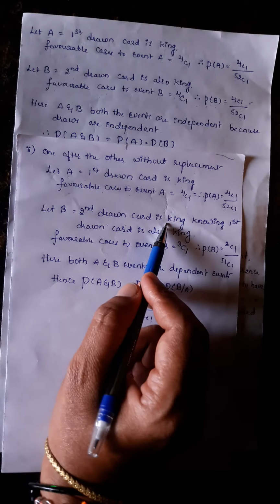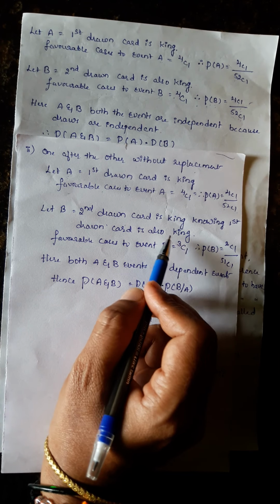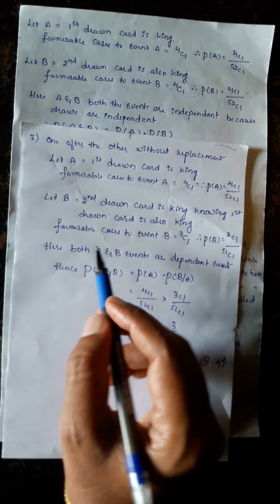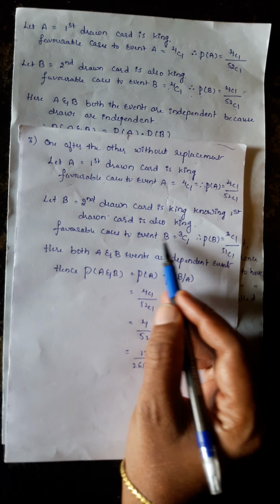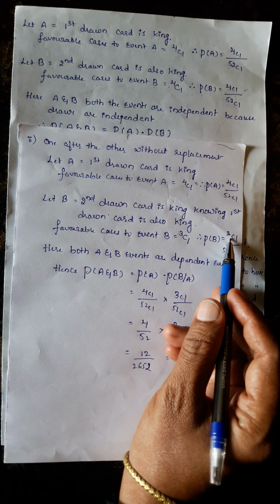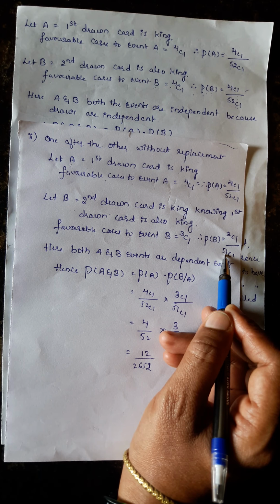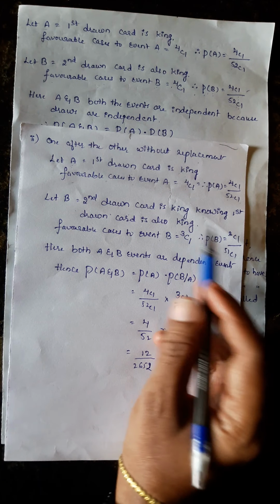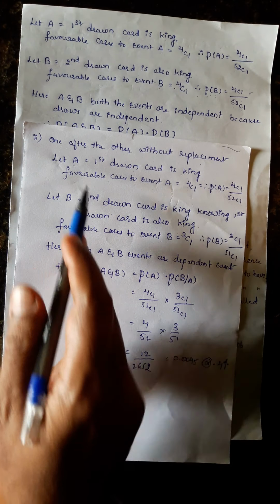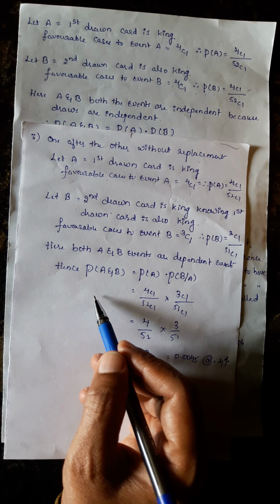The second drawn card is king, knowing that the first drawn card is also king. This is a conditional probability. That's why the second draw depends on the first draw. So favorable cases to event B, that is 3 kings are there, 3C1 possible ways, divided by how many cards are there in the pack? Only 51. One card is already drawn in the first event. That's why 51C1. So here both events are dependent. That's why you have to apply the modified multiplication theorem.